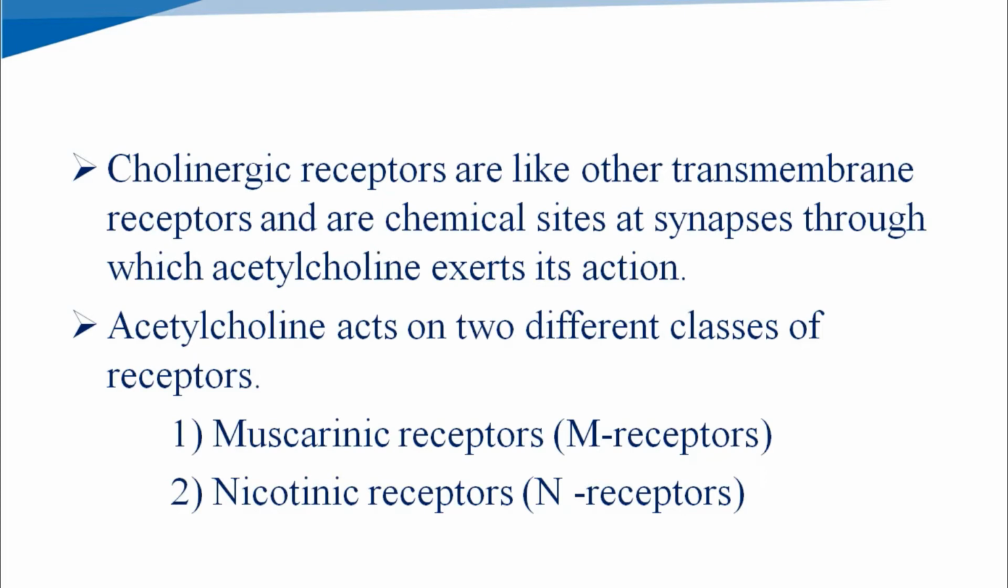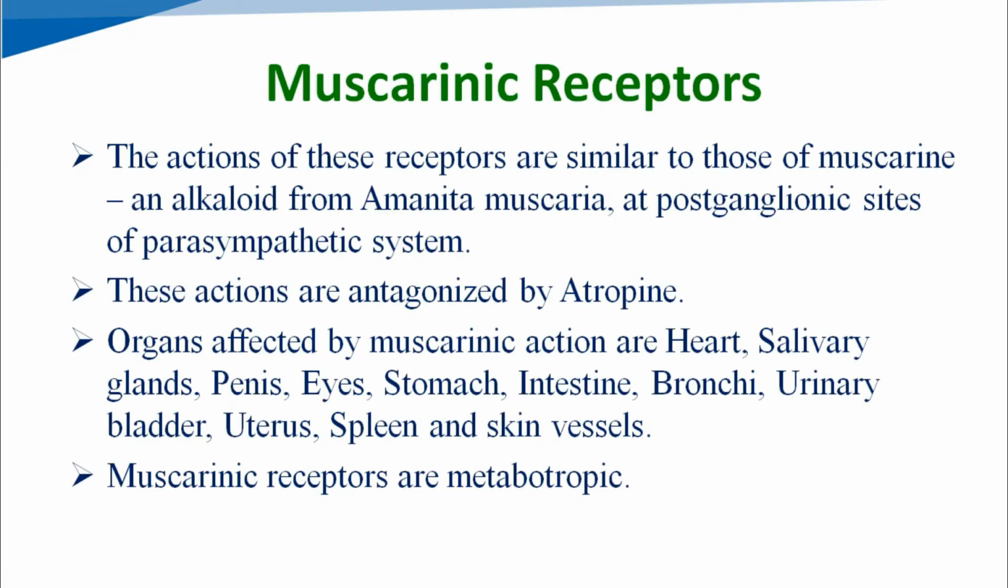These cholinergic receptors can be divided into two classes. First one is muscarinic receptors and second one is nicotinic receptors. First we will see muscarinic receptors. The actions of these receptors at postganglionic sites of the parasympathetic system are similar to those of muscarine, which is an alkaloid obtained from Amanita muscaria. So these receptors are known as muscarinic receptors.